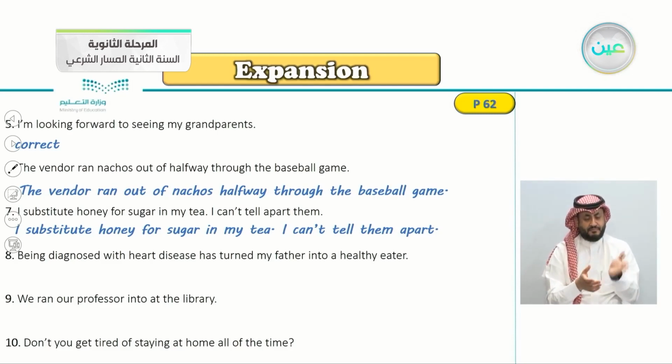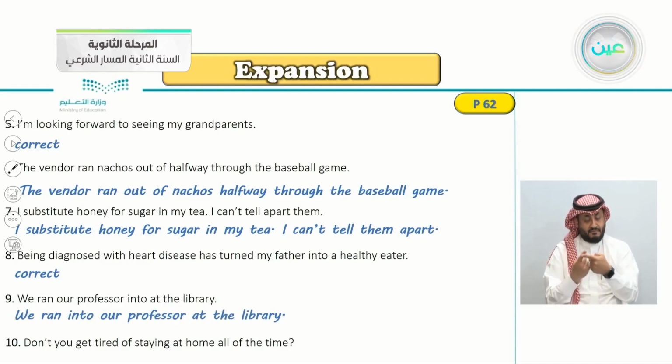Number 8, being diagnosed with heart disease has turned my father into a healthy eater. So number 8 is correct. Turned my father into. There's nothing wrong here. Number 9, we ran our professor into the library. Is there something wrong here? Yes, of course. And the correct answer would be: we ran into our professor by coincidence, of course.